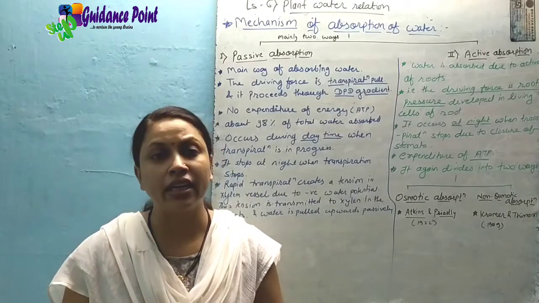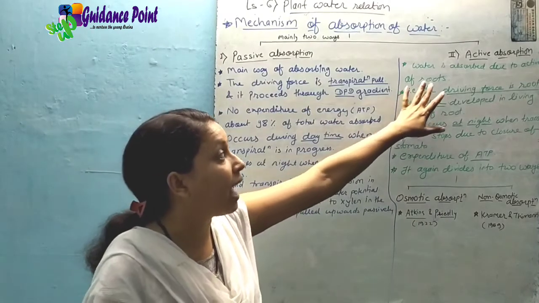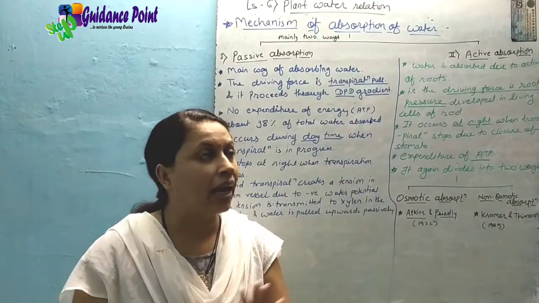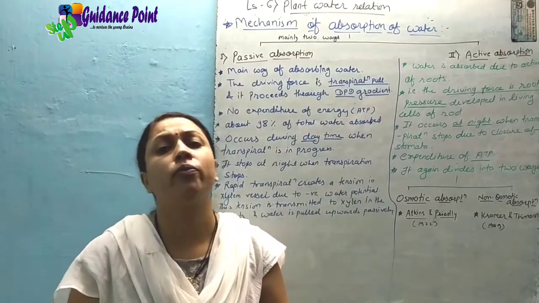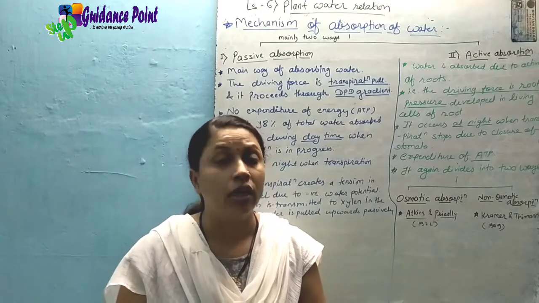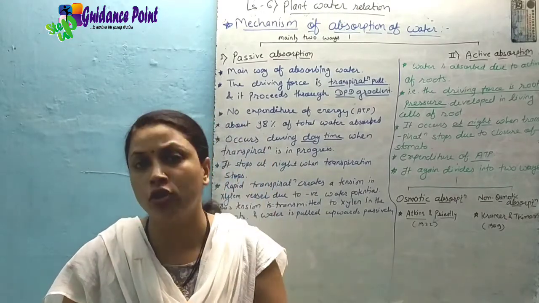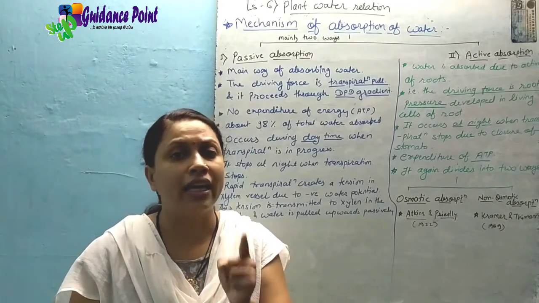Because of that activity, the absorption of water takes place. This is called active absorption. It means that, देखो मैंने बताया कि active absorption मतलब the water is absorbed from the soil into the root, even passing into the plant because of the activity of root cells. ठीक है, रूट सेल्स के कौन से सेल्स एक्टिव कर रहे हैं, एक्टिविटी कर रहे हैं?